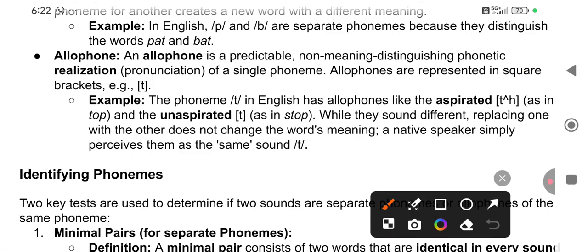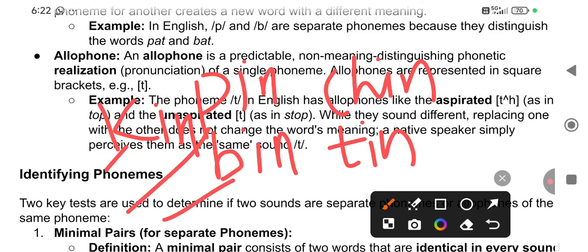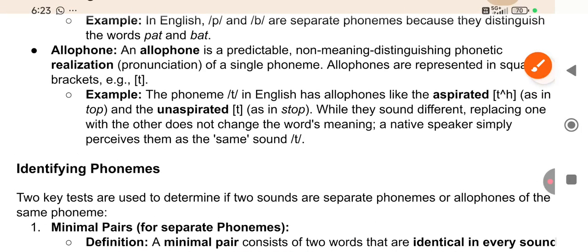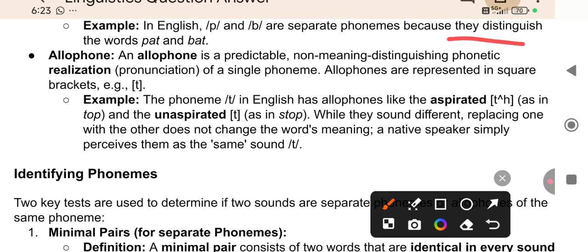Okay, they are talking about a set: pin, bin, chin, tin, kin. So only one sound changes in one place, and the meaning changes. This is called a phoneme. p and b are separate phonemes because they distinguish the words pet and bet.